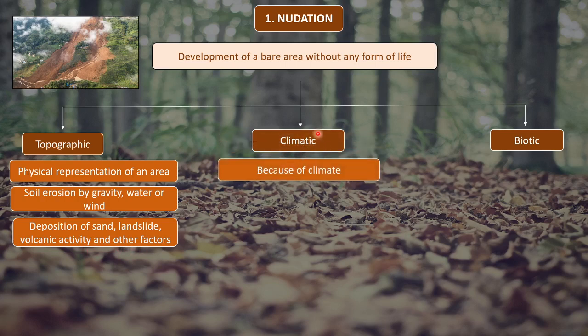Now let us look into what climatic causes are. As the name suggests, this is related to climate, that is this nudation happens because of climate.